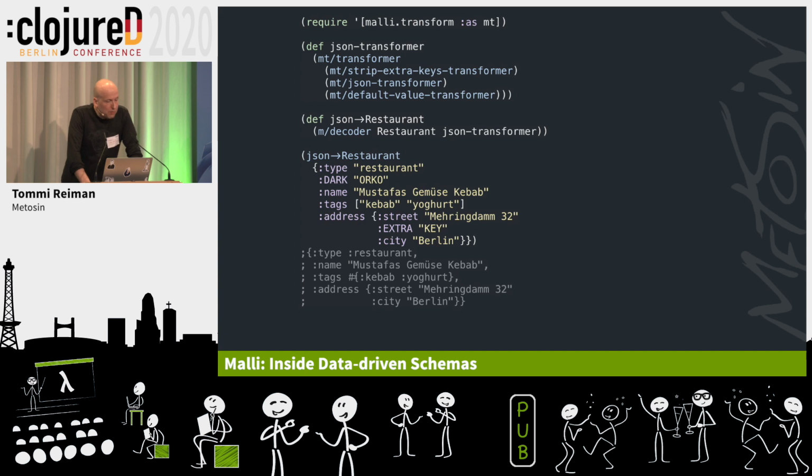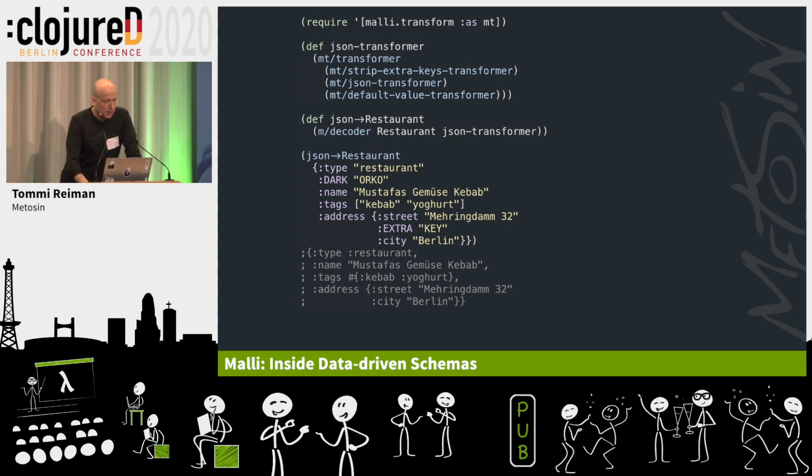There's a lovely restaurant from Berlin, which has extra keys, and it's the best JSON can do. The type is a string, and we were expecting a keyword. The tags were supposed to be a set of keywords. JSON cannot do that. It's a vector of strings. But after the transformations, extra keys are taken away, and everything is transformed.